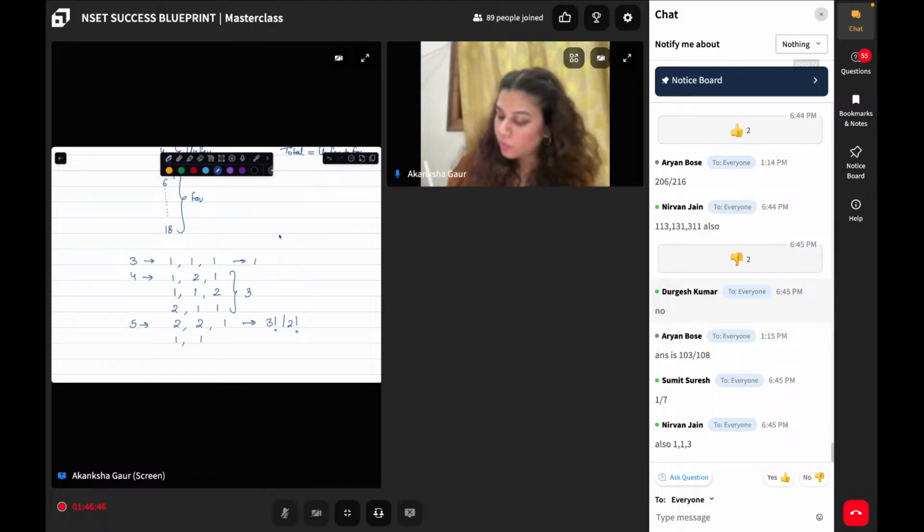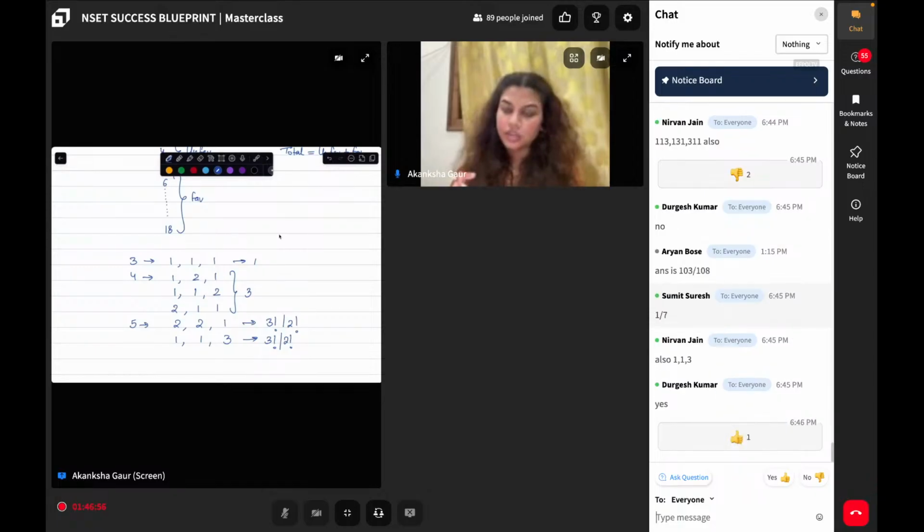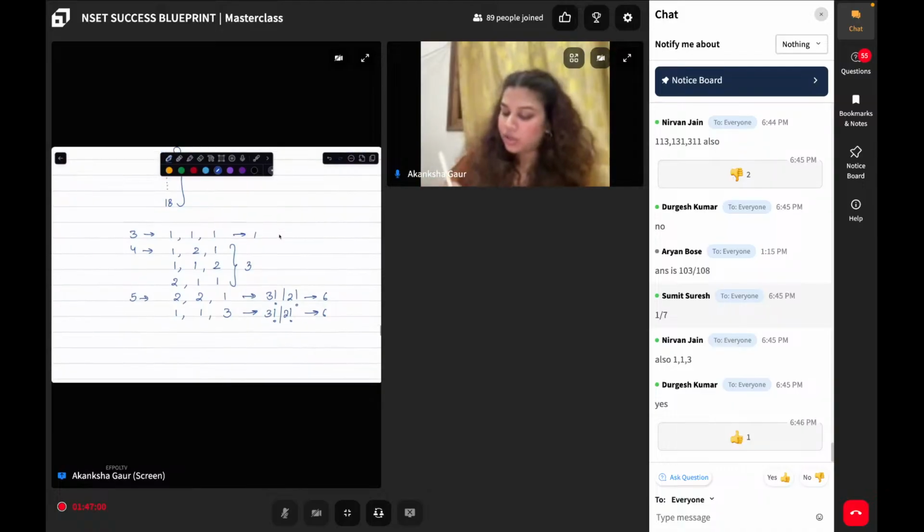Then 1, 1, 3 will also give a sum of 5, again 3 factorial by 2 factorial, which is 3. Are there any other possibilities? No. So this is 3 and this is 3, giving 6.